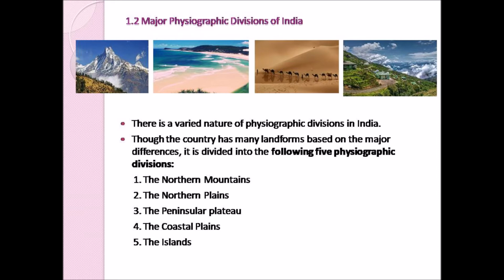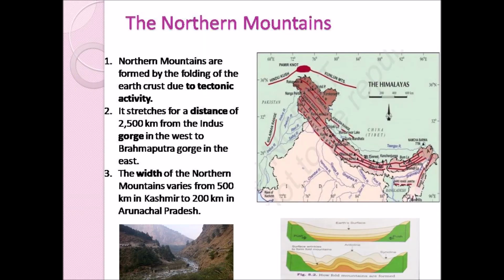Though our country has many landforms, based on the major differences it is divided into the following 5 physiographic divisions. They are the northern mountains, the northern plains, the peninsula plateau, the coastal plains, and the islands. We will see about each of these physiographic divisions in detail. The northern mountains. The northern mountains are a continuous range of mountains, and they are also the youngest and loftiest mountains. Loftiest means the elevation of these mountains is high.